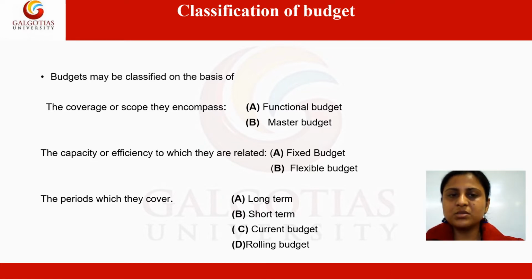On the basis of the scope, there are functional budgets and master budgets. There are various functions in an organization like sales function, production function. On the basis of all these functions, we can prepare budget, and then there is a master budget which covers all these functional budgets. Then on the basis of efficiency, the budget can be divided into fixed budget and flexible budget. And then on the basis of period, budget can be classified as long-term budget or short-term budget. So let's look at these in detail further.